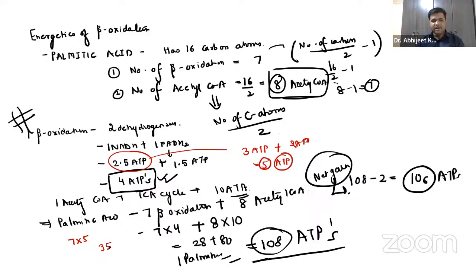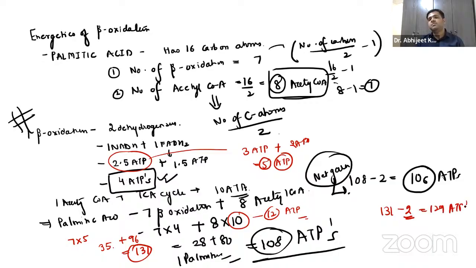And one acetyl coenzyme A will be giving not 10 ATPs, it will be giving 12 ATPs. So 35 plus 12 into 8, which is 96. So it will be 131. 131 minus 2 again, which was used, it is 129 ATPs. So based on the old calculations, you can also calculate. But just follow the new one.